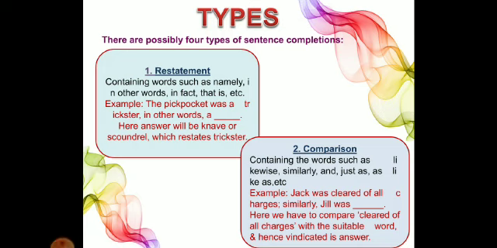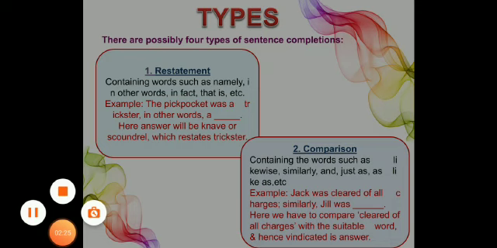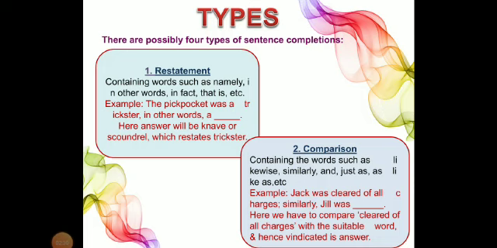First is restatement. हिंदी में मतलब है वैसे वर्ड्स जो दोहराते हैं आगे दिया हुआ मीनिंग को. These contain words such as namely, in other words, in fact, that is, etc. We will see the example and you will understand it in a better way. The pickpocket was a trickster. In other words, a dash. Here, the hint is given. The hint and the main words given are trickster and pickpocket.